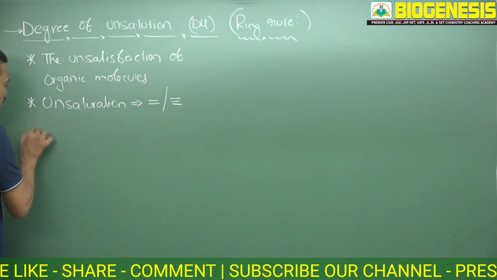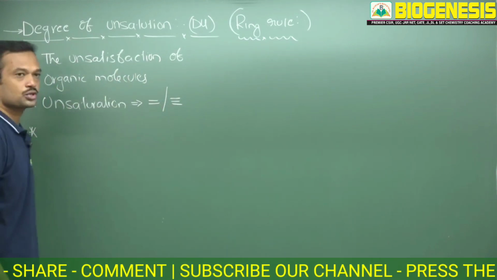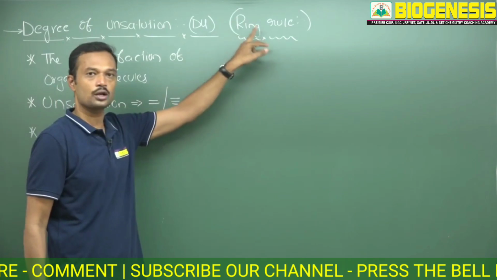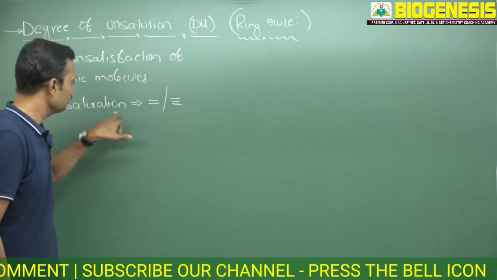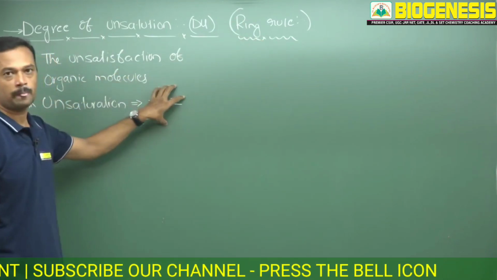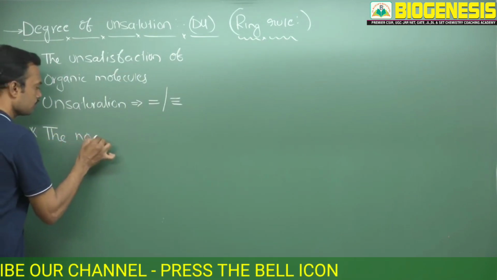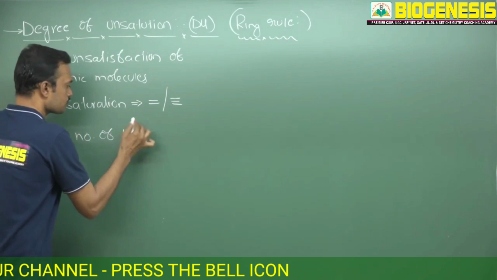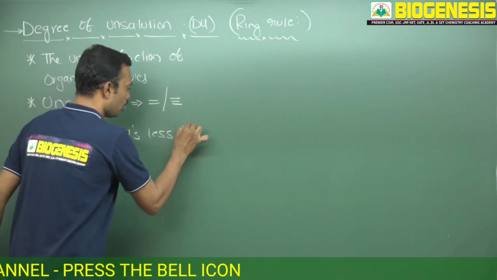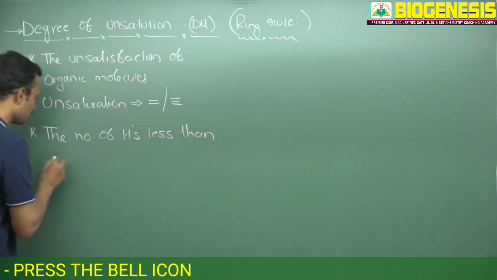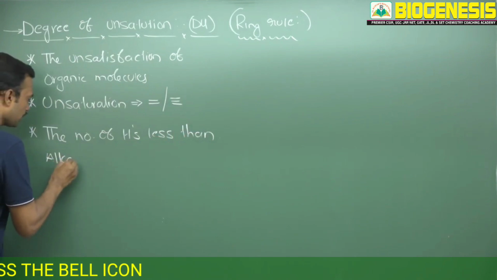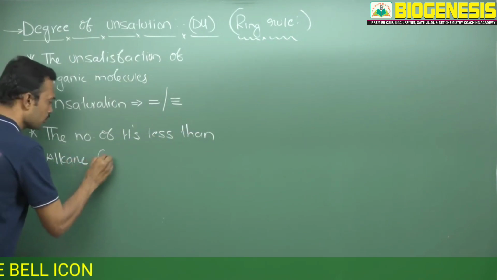So how can we calculate this degree of unsaturation, also called the ring rule? We can calculate it like this: how many hydrogens are less than the alkane general formula.